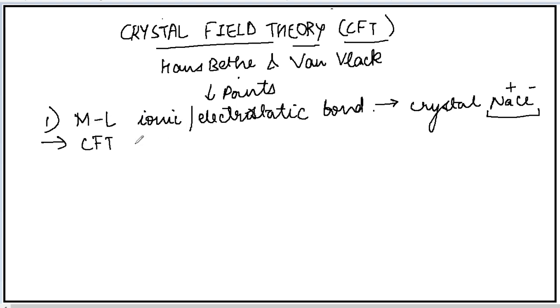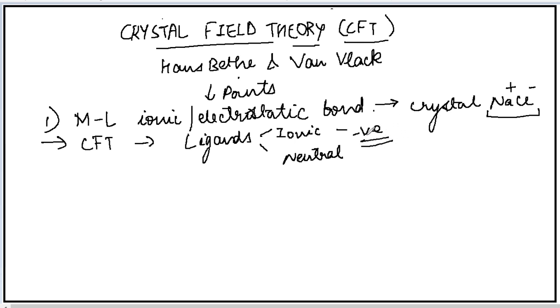The ligands can be ionic or they may be neutral. If the ligands are ionic, the ligands will have what type of charge? They are negative or they may be positive also. But positive ligands are rarely found. Now if the ligand is anionic in nature, then the metal will be cationic in nature.